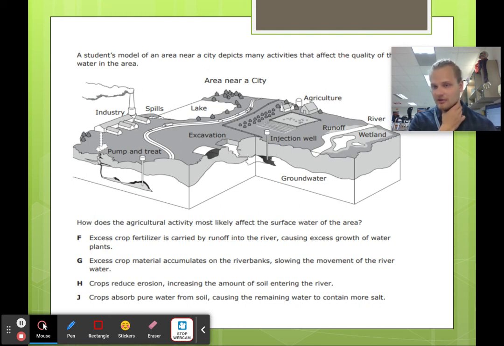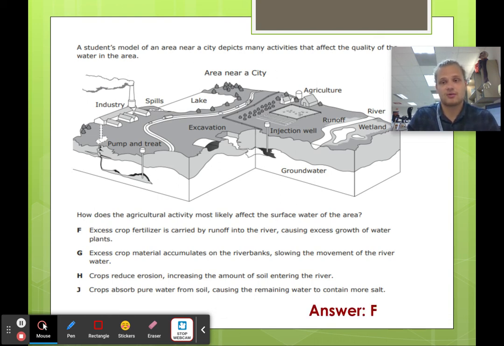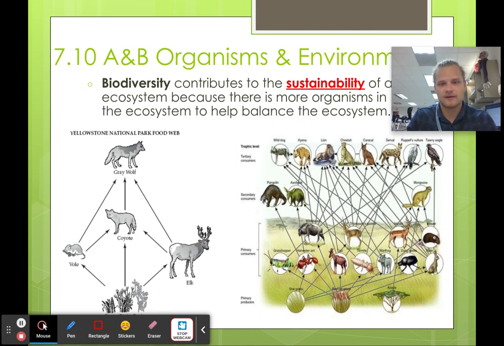Okay, because the population of those water plants is going to increase, so that means whatever eats those is going to increase. And you can see how it kind of affects everything as we keep going. Everything else is talking about erosion, or just material accumulating on the river. Okay, we're talking about actual pollution that dissolves into the water. So it's got to be F.